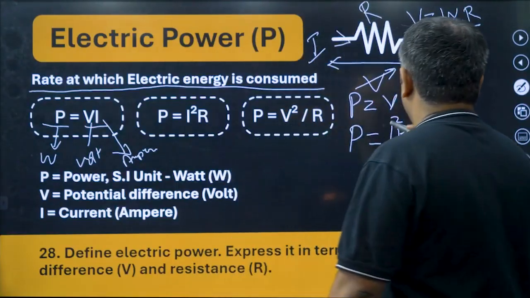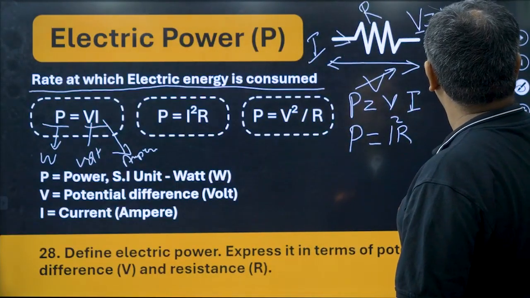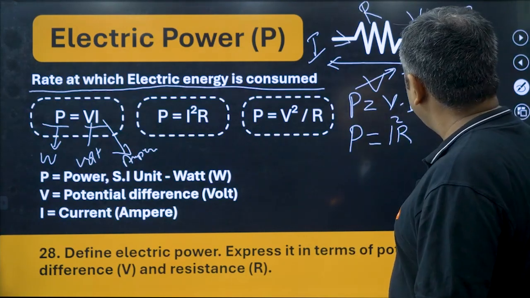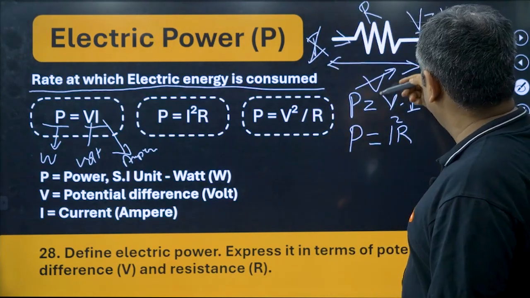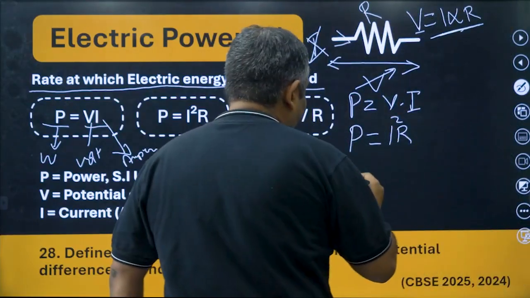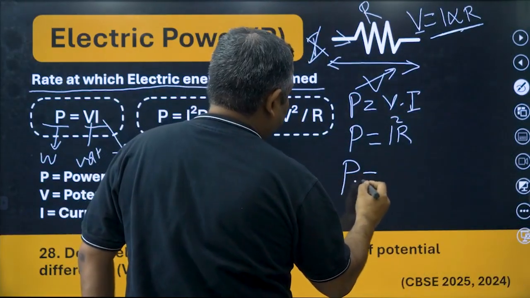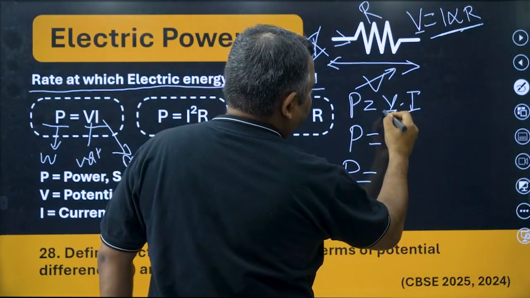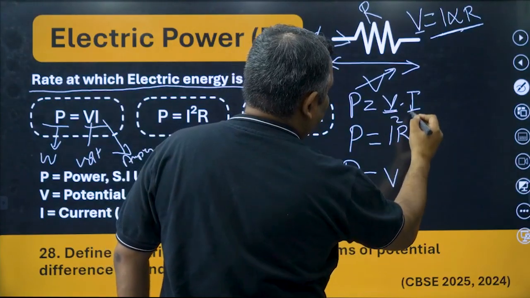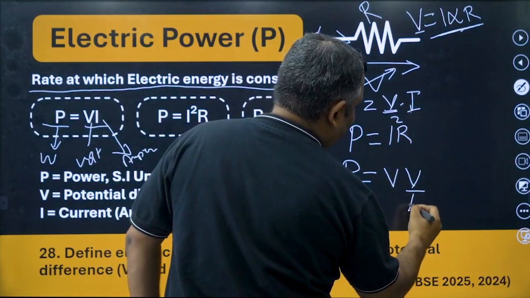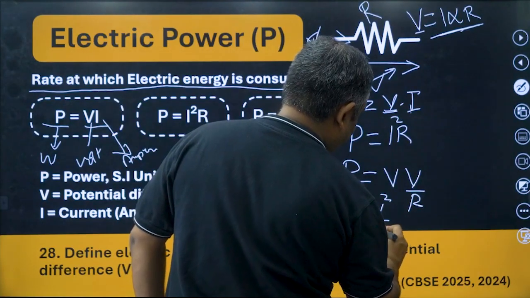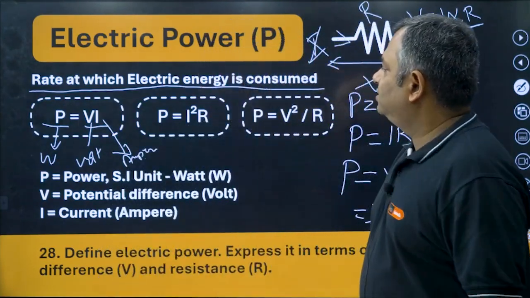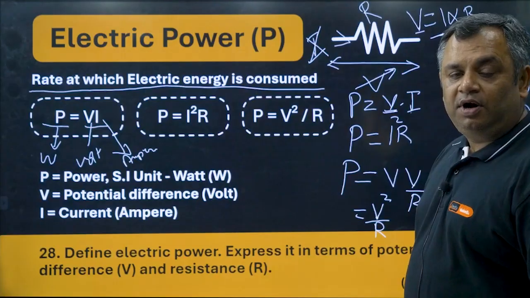I square R. You have substituted I into R in place of this P. Now, if I do not have I, if I is not known, then I will know V and R, and I will substitute P is equal to, instead of I, I'll write V upon R, and this will become V square by R. Please remember this. There are three formulas for calculating power.